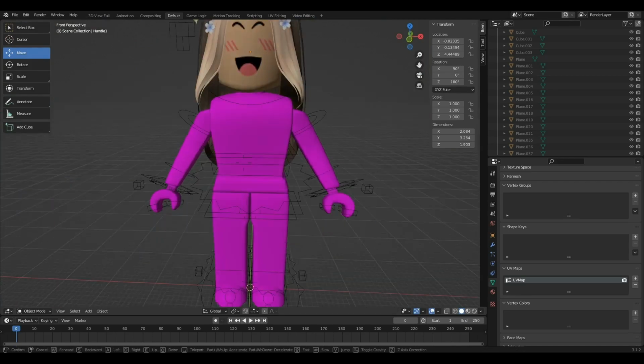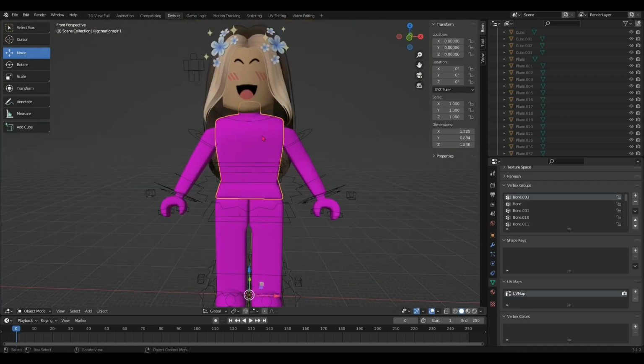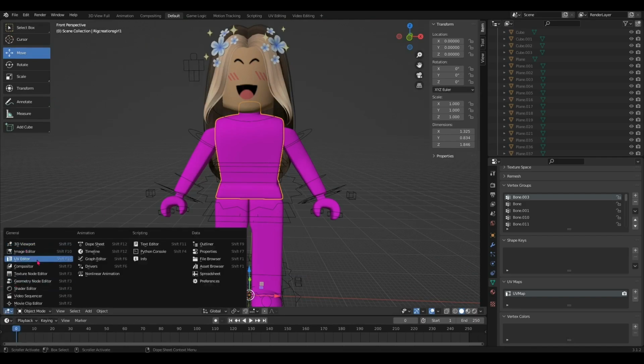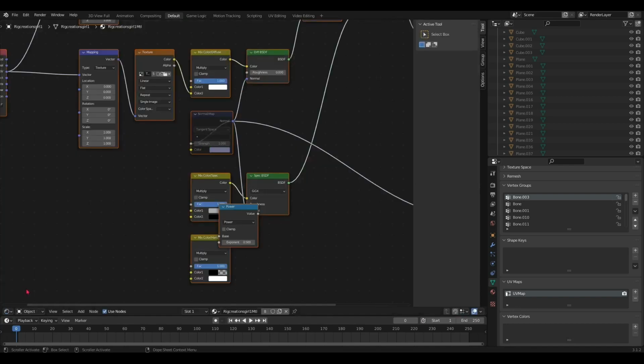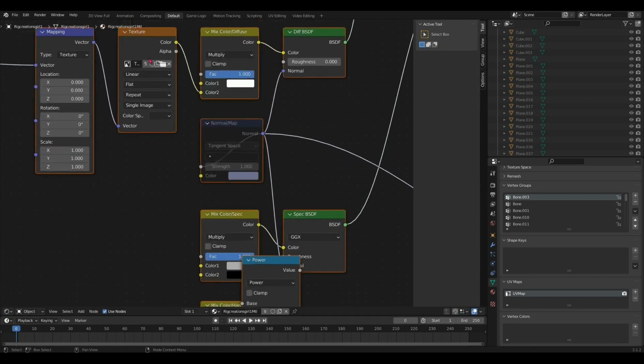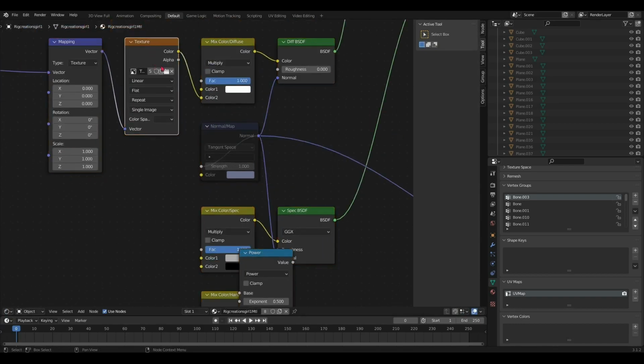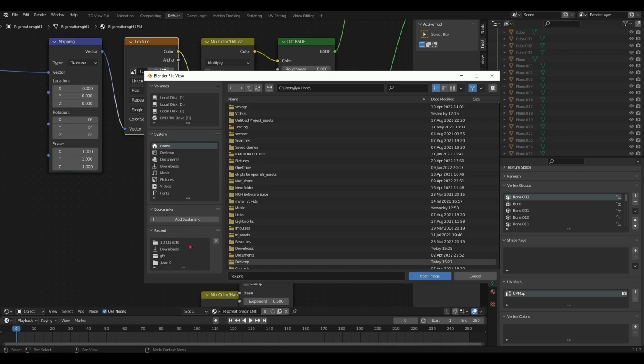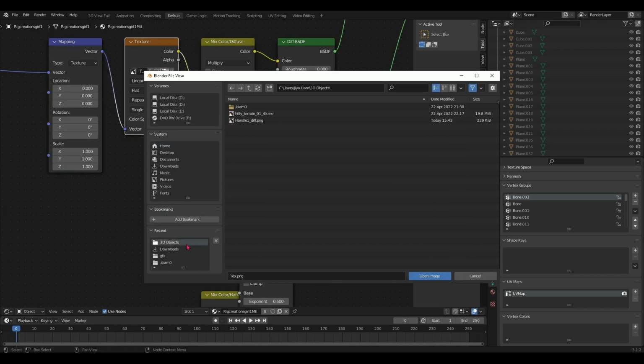Okay, once that's done, go ahead, select any body part, not the outlines, only the body parts of the rig, by the way, not the head. And then click this thingy, editor type, and select shader editor, and click on this texture icon. Not really click on it, just click on this whole icon on the texture, and find the place where we saved the character from Roblox Studio. Just get the image from there now.